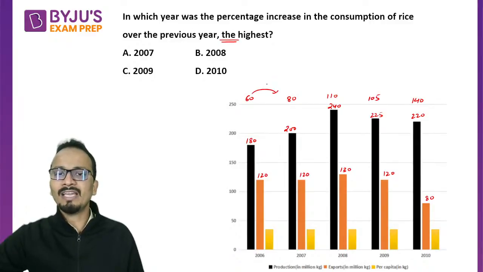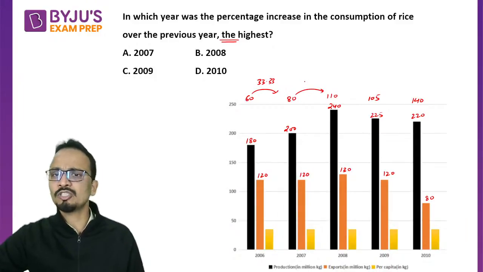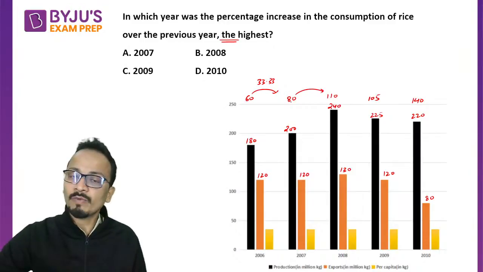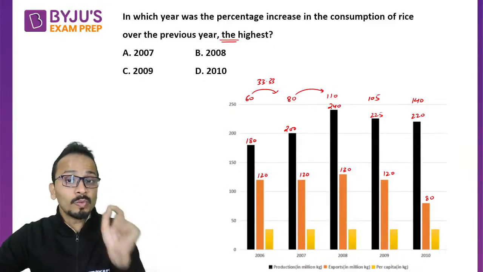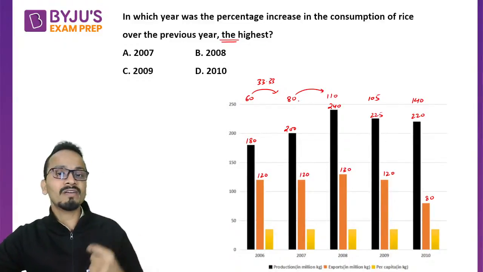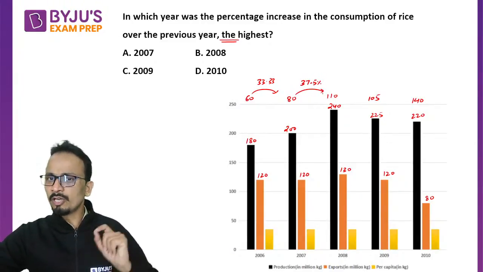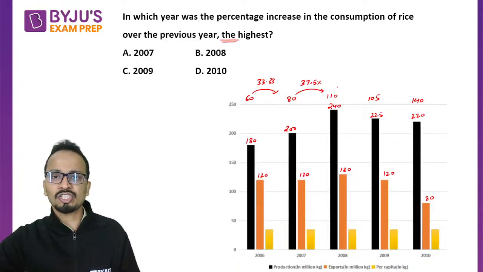Now here the value has increased by 33.33 percent. Just check if the same has happened here. So here the value has increased by 30 over the initial value of 80. Now 30 over the initial value of 80, be careful. So the increase is 30 over the value of 80, that means 3 by 8. So the percentage increase is 37.5%. Now you have to be well versed with such things.